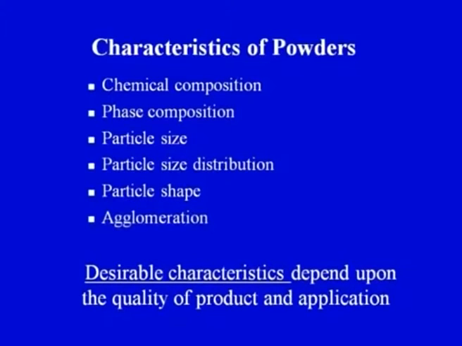And what would be different? The difference would be in the characteristics of the powders that have been chosen for making those products. So this is really important. Again I am emphasizing, in the last class also we have seen these particular characteristics. The last highlighted portion in this slide is that the desirable characteristics depend upon the quality of the product and the application.